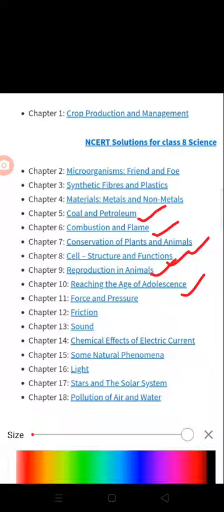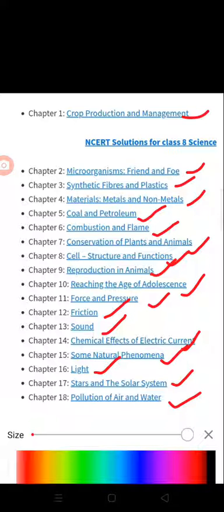11th chapter we are going to study force and pressure, and 12th chapter we are going to study friction, and 13th chapter is sound, 14th chapter is chemical effects of electric current, and 15th chapter is some natural phenomena, 16th chapter is light, and 17th chapter is stars and the solar system, 18th chapter is pollution of air and water. These are the 18 topics that we are going to study in the 8th class total science syllabus.